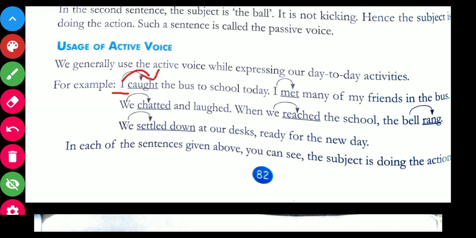That means the subject is performing the action. Same over here, I subject hai. Action is being performed by subject. In the next sentences also the same thing prevails. Now, in each of the sentences given above, you can see the subject is doing the action.